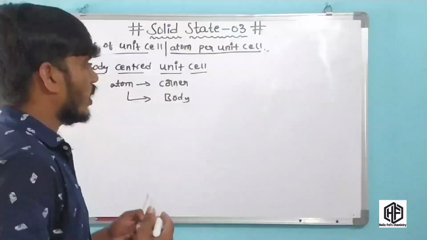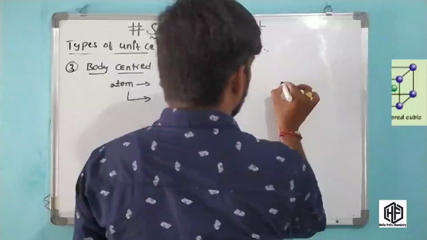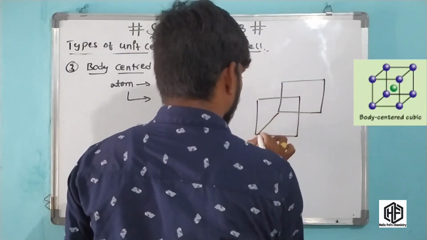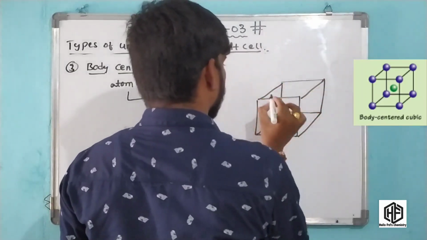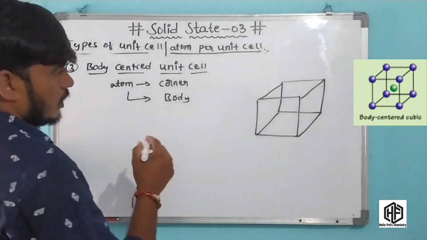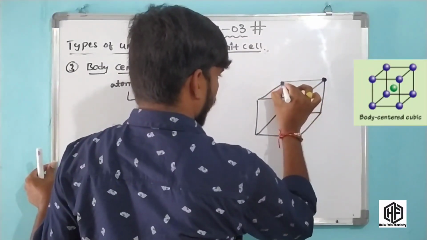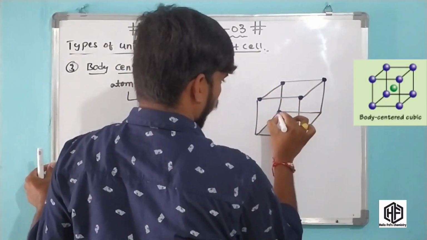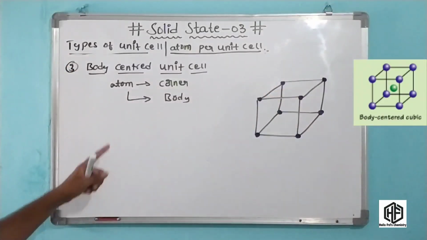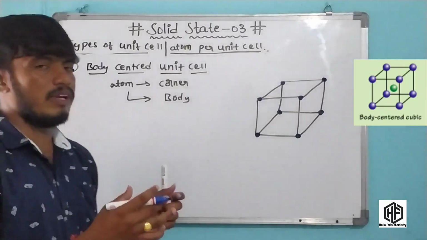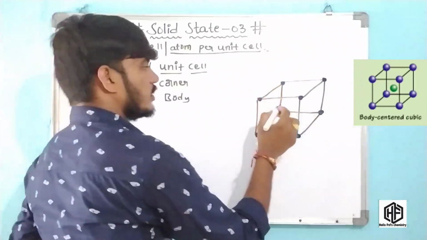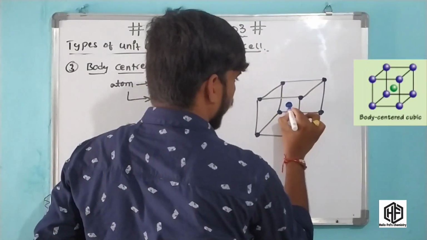Now you can draw a cube like this. This is the body centered unit cell. In the body centered unit cell, atoms are present at the corners like this: 1, 2, 3, 4, 5, 6, 7, 8. 8 atoms are present at the corners, and body centered means one atom is present in the body of this cube.